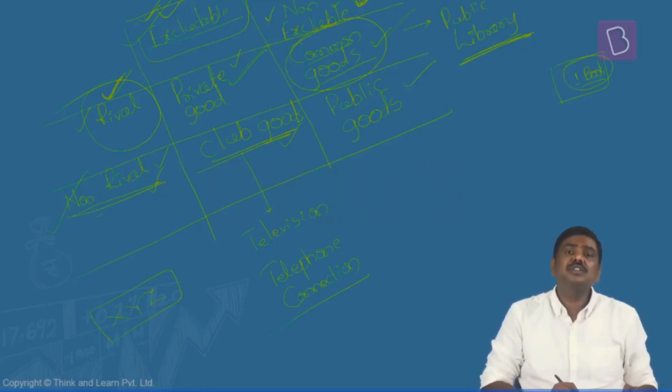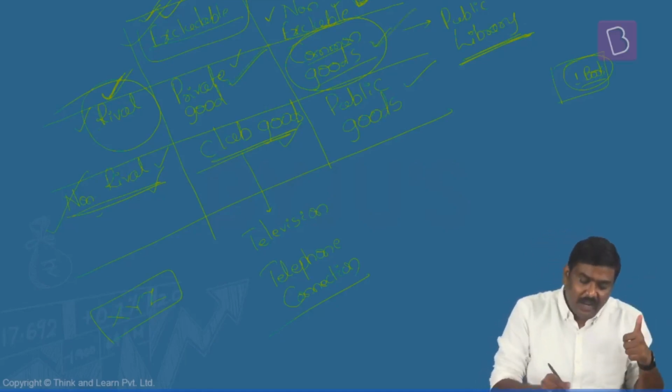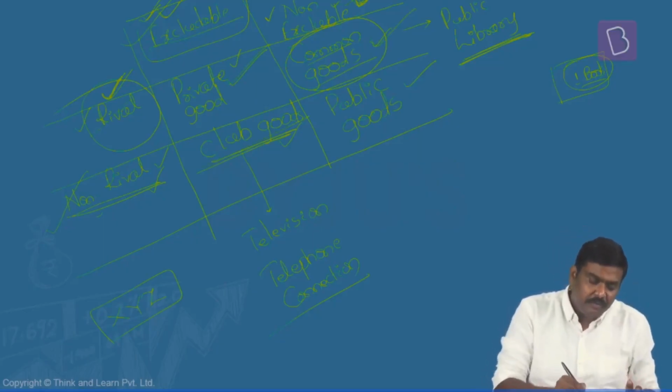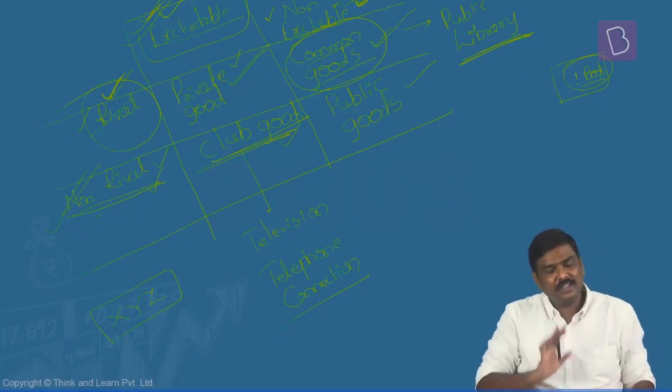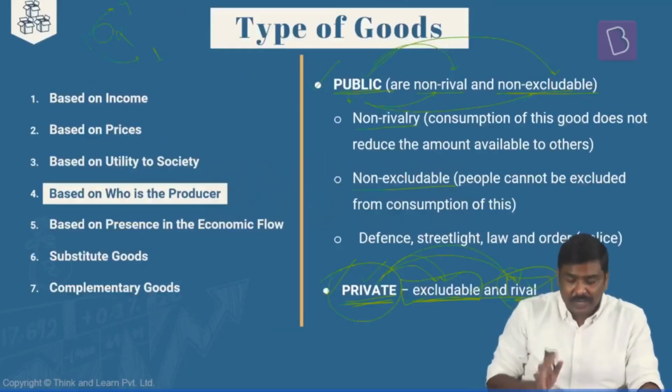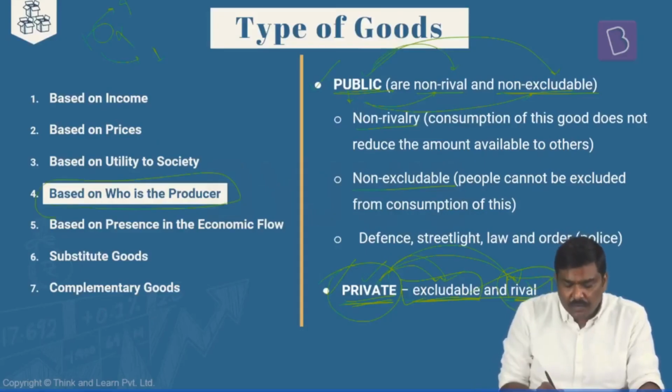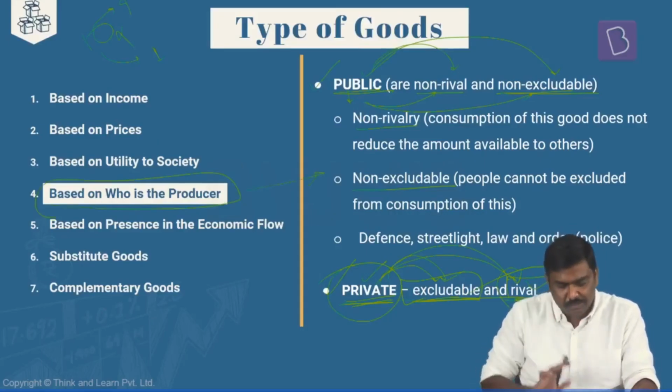Third one is common goods, which are rival and non-excludable. And the fourth one is club goods, which are non-rival and excludable. This is one more very important classification, based on who is the producer of these particular goods and services in the market.